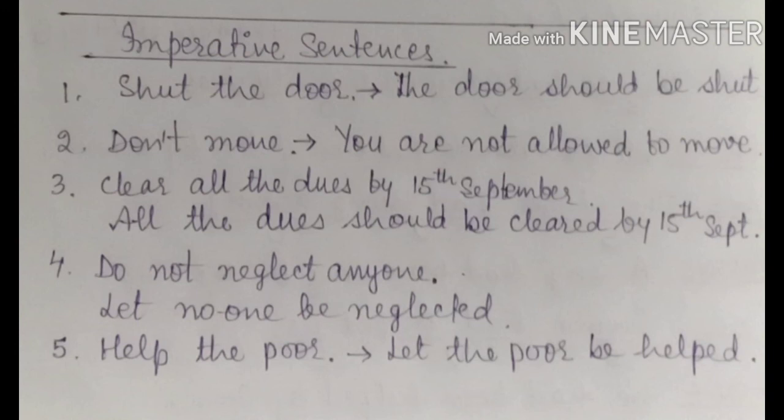Now you must have seen that with all these verbs we are using the be form of verb everywhere in the passive. I'm sure you have understood how to change all kinds of sentences into passive.